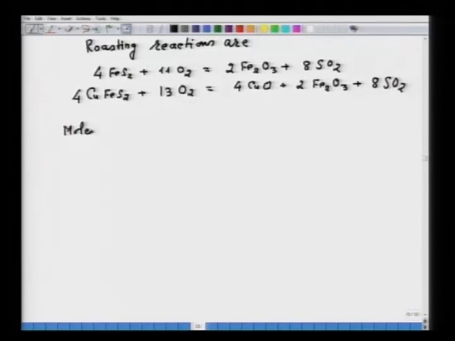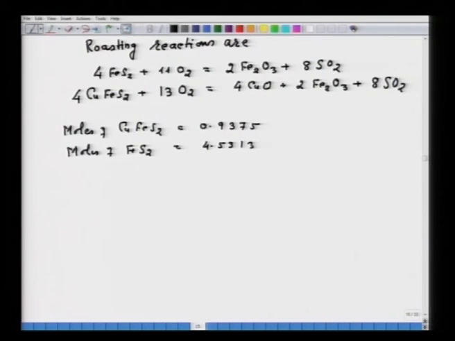Moles of CuFeS2 comes out to be 0.9375, and moles of FeS2 comes out to be 4.5313. Straight away, kg divided by molecular weight gives the moles.